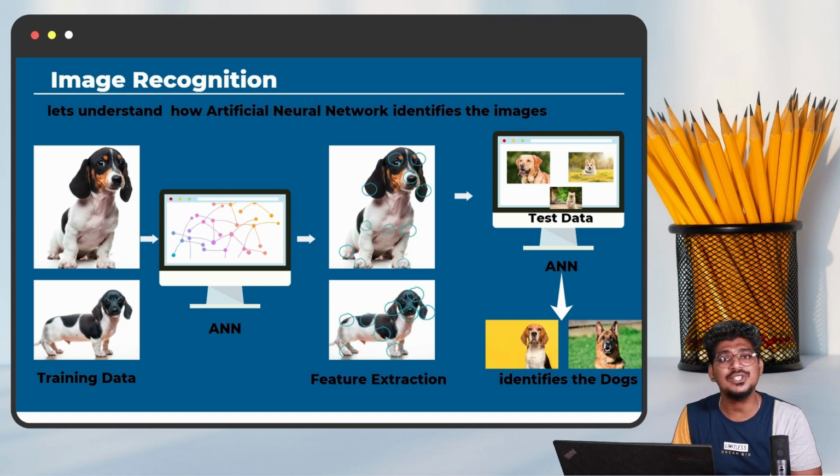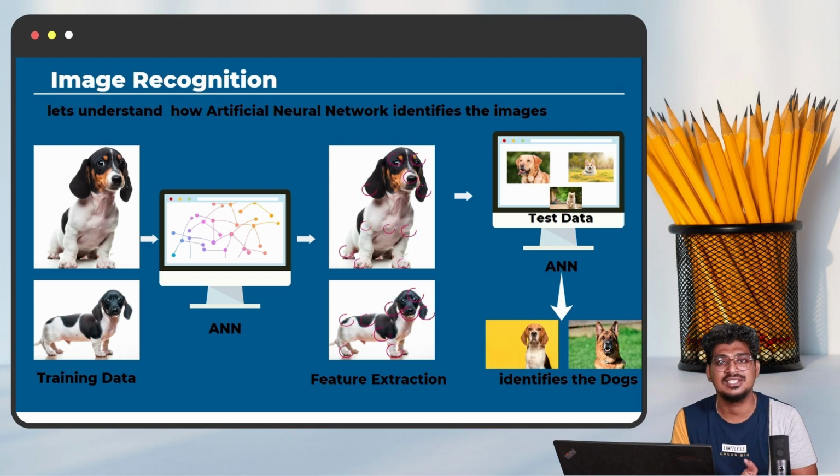What is the purpose of the artificial neural networks in this sense? During training, the artificial neural network extracts the features from the particular input or training data. That is nothing but the feature extraction process.